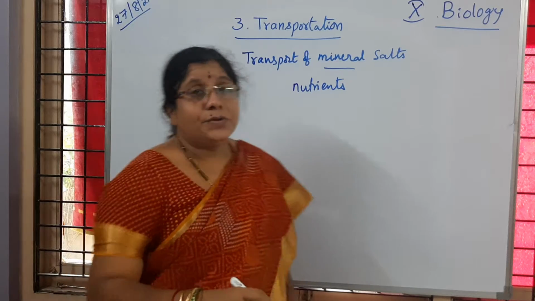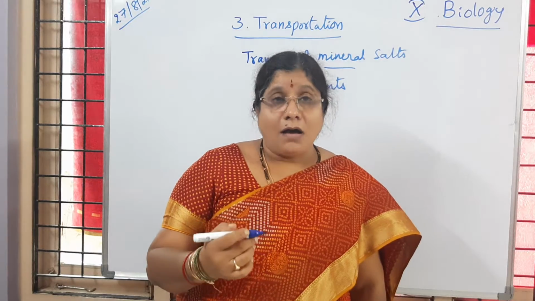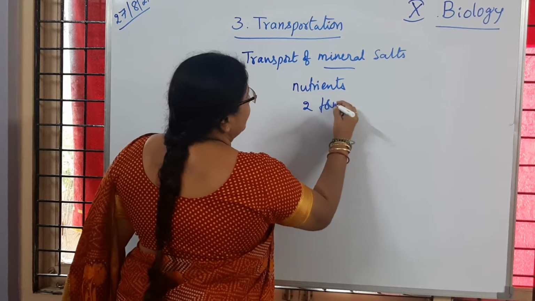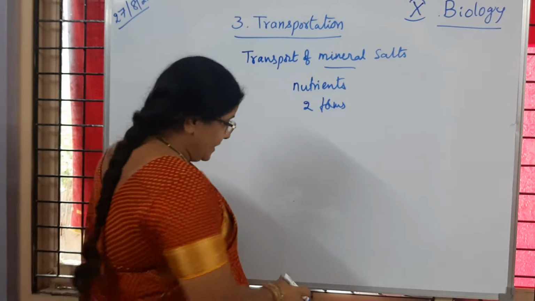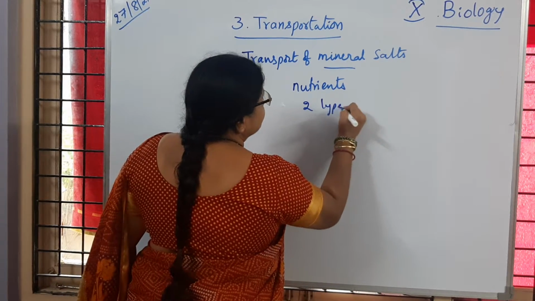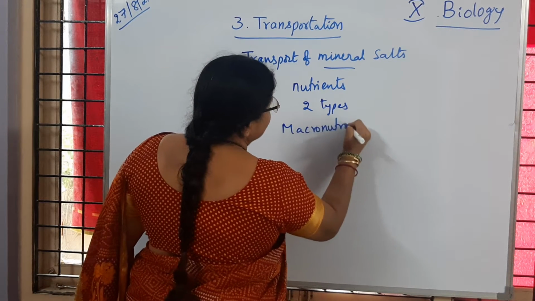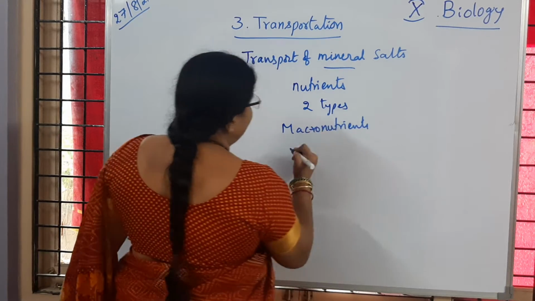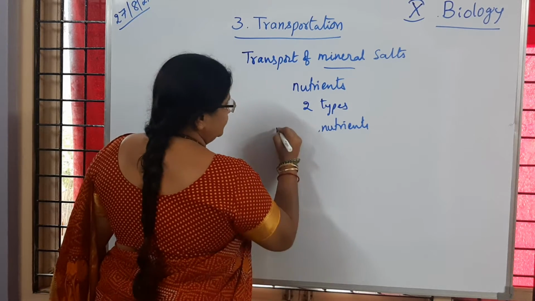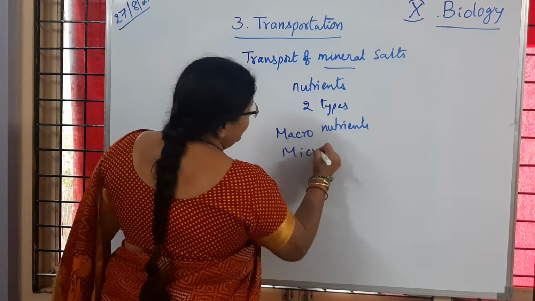How are these nutrients taken up by the plants? These nutrients are present in two types, which are macronutrients and micronutrients.